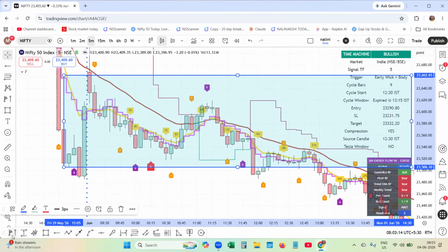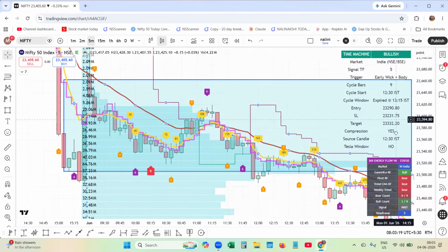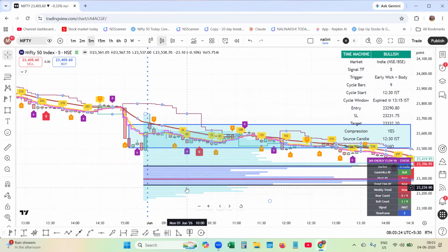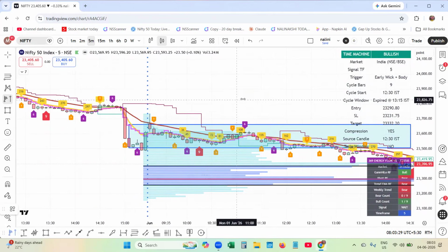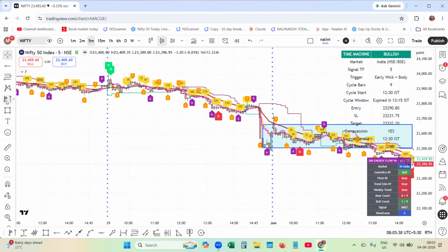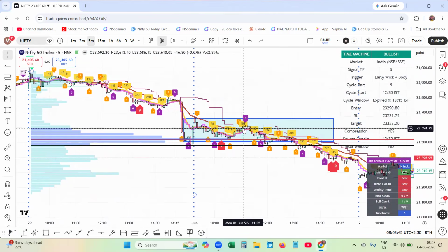Let me apply the volume profile here. If I apply the volume profile, I'm not getting it over here. Why it is showing, I don't know. That is the problem with the fixed range volume profile. You will not know which side the volume is building. See, it has been started from the previous day. Then the volume is building at this level, but you don't know which side it will be building.